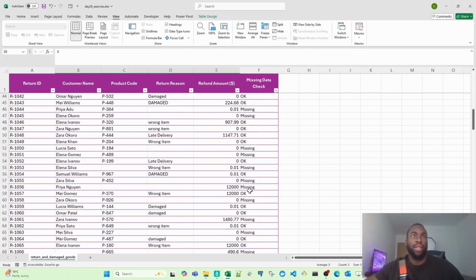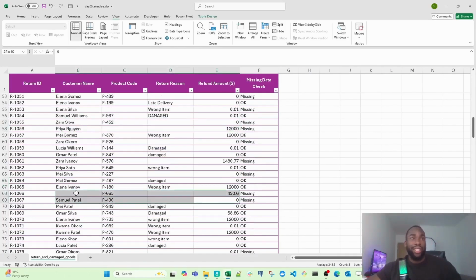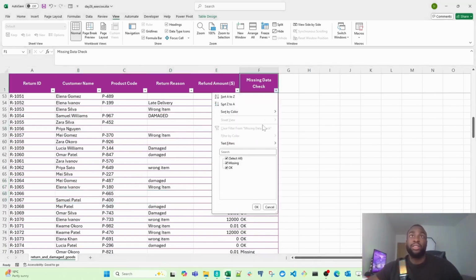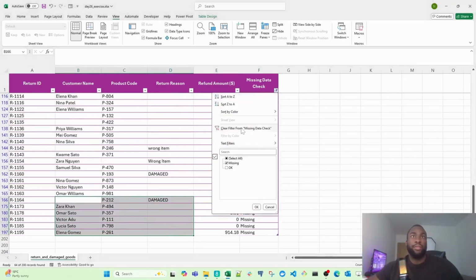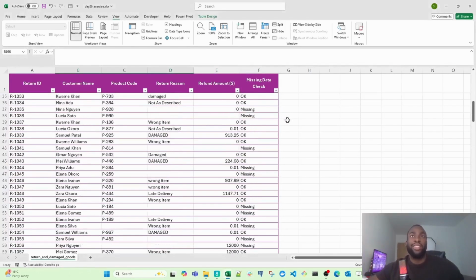If I just keep on scrolling, it looks like the function is working. So there's missing data there, there's missing data there. Okay, that's good. So we can confirm that the formula we created actually works. So this is going to give a team a snapshot of which rows are incomplete, and we don't have to guess anymore because we can clearly see it for ourselves. And if you want, you can filter the data to only the missing records. Awesome. So let me just clear the filter so we can move on to our next issue.